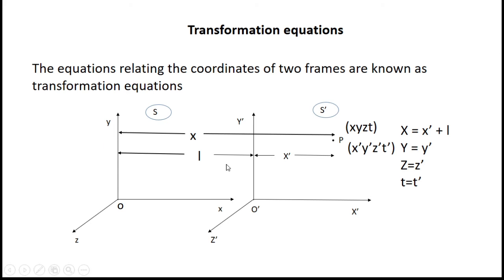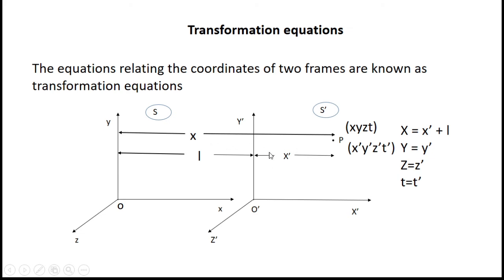I am going to consider here a very simple example. Assume that S and S dash both are at rest. Here frames S and S dash both are at rest. Now let the x coordinate of the point P, or event P, with respect to S be capital X. Now the x coordinate of the same point P with respect to S dash be taken as x dash.